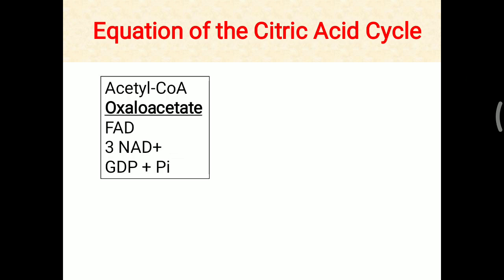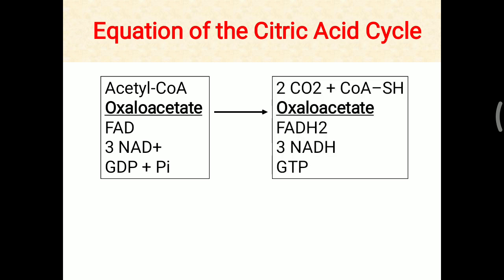So the exact equation of the citric acid cycle is like that. Initially there is an entry of acetyl-CoA that will combine with oxaloacetate, and in this reaction FAD, 3 NAD plus, GDP plus phosphate is needed. So at the end of the TCA cycle, what we will get is that the acetyl-CoA is completely oxidized, making 2 molecules of carbon dioxide. CoA is removed in the form of CoASH. Now oxaloacetate as such is getting back at the end of the TCA cycle.